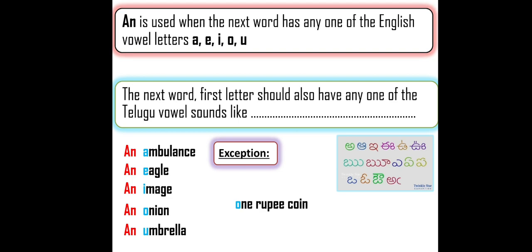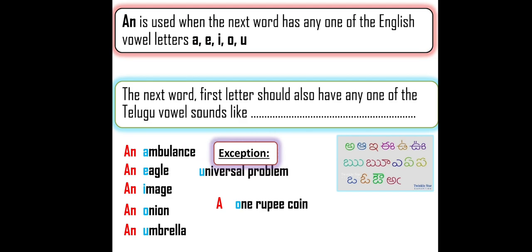Okay. And the second rule: the Telugu vowel sound should also go with the first letter. What is the first sound here? One, "Va". Va is a consonant sound. So the second rule fails. If one rule or two rules fail, the article "a" or "the" should be used. Here "the" is not going to be used, because 1 rupee coin. Which 1 rupee coin? No one knows, so it is unspecific. So "the" is not possible, and even "an" is not possible. So the remaining option is A.